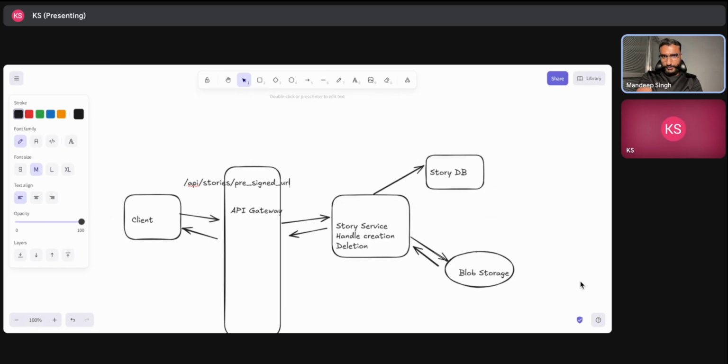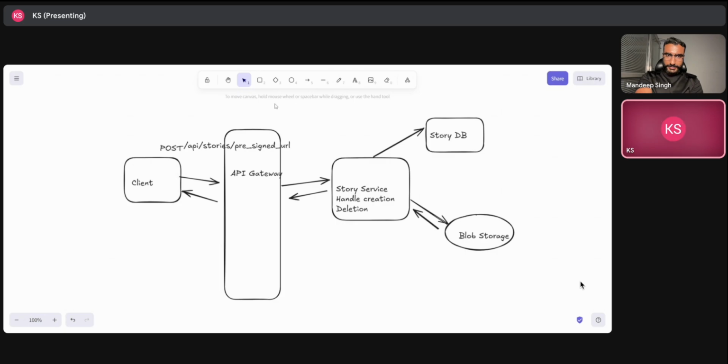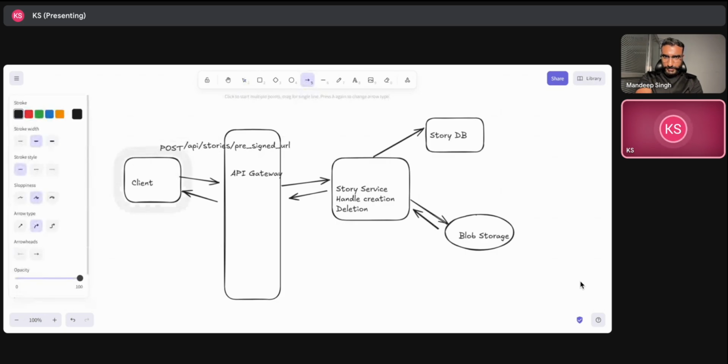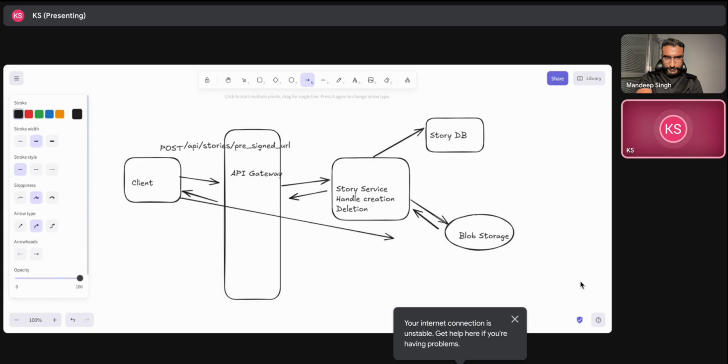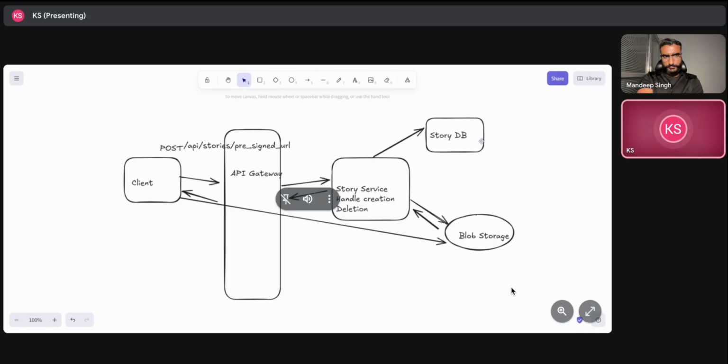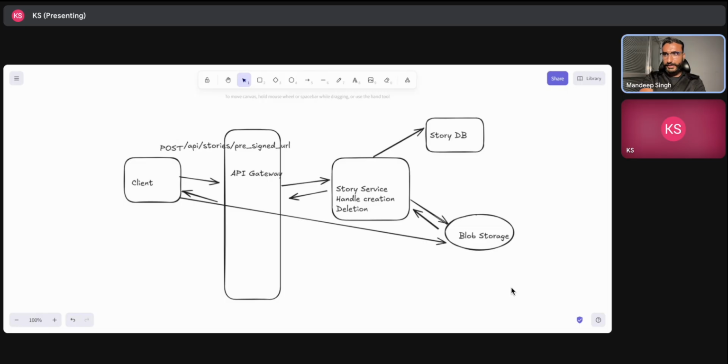So basically, what you are doing as part of the first API call is retrieving the pre-signed URL and also a story ID. Yeah. That data is already stored in the story DB. Next thing, with this pre-signed URL, I will directly upload the media on the blob storage, right? We already got the media URL and everything, and we will store that in our story DB as well. So that is what I feel is done in the first call itself, right? And other information related to the story, you are storing as part of the second call when you are posting that story.